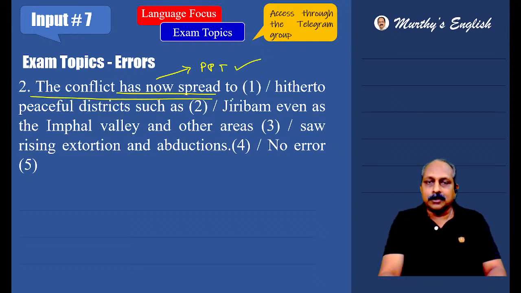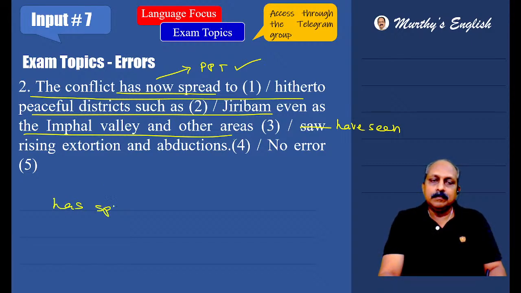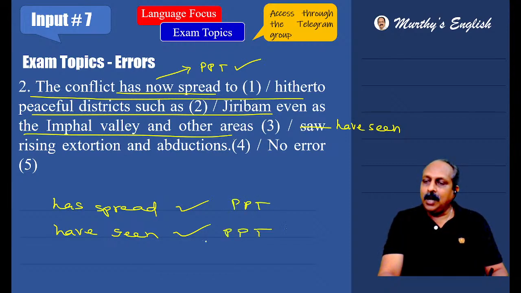These are first clause, all this. And from here, second clause. Other areas saw. Second clause also should be in present perfect. Based on that, have seen, has spread, have seen. Here, present perfect, present perfect. Past action, no time phrase, we should use present perfect. Both the clauses should be in present perfect.